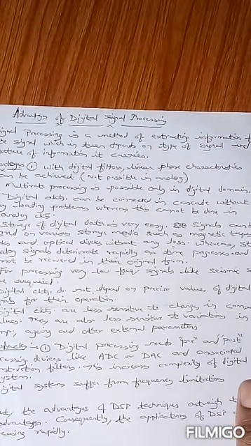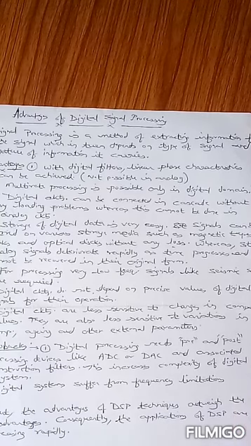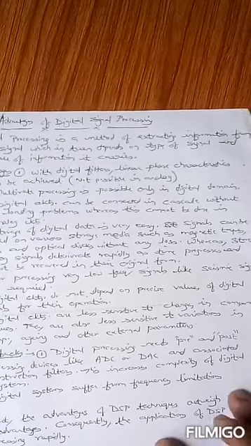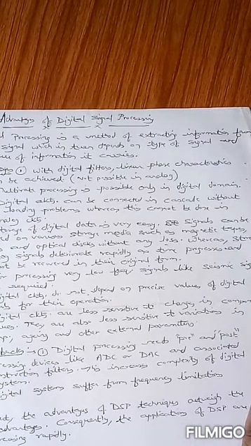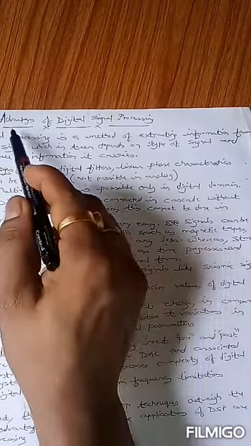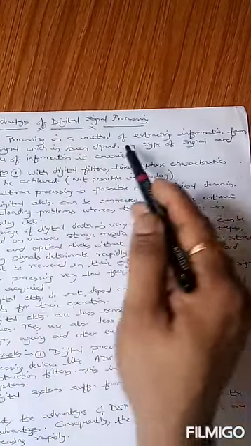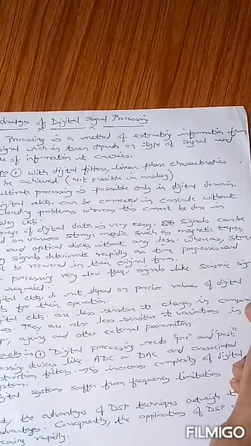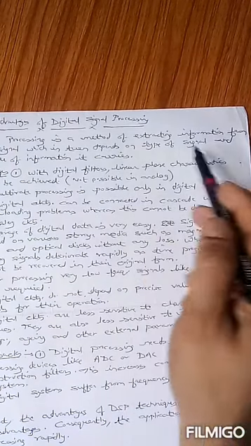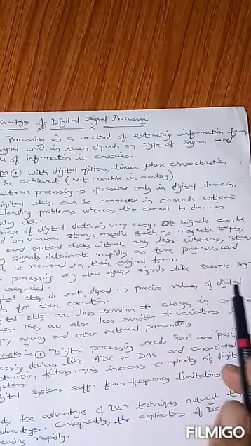Now the basic question that came into our mind when we started this course is what is digital signal processing and why digital signal processing is used. We can cover this in the topic advantages of digital signal processing. Again, what is signal processing? Signal processing is a method of extracting information from the signal, which in turn depends on the type of the signal and the nature of the information it carries.